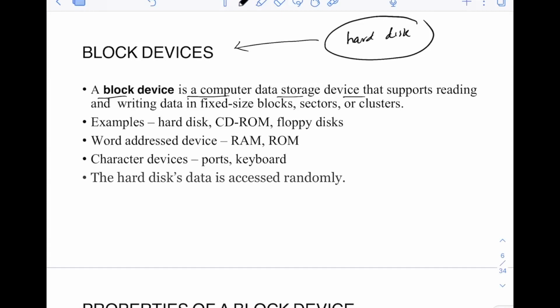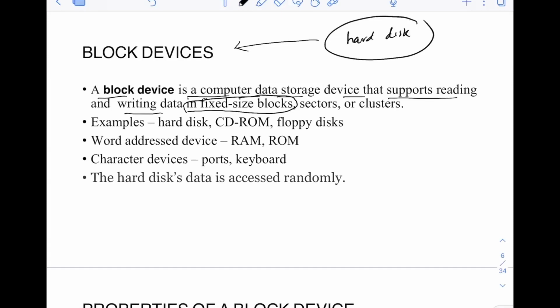A block device is a computer data storage device, used of course for storing data permanently, that supports reading and writing data in fixed size blocks, or sectors, or clusters. This is very important: in fixed size blocks. So if you have to read or write to this block device, the operating system has to do it in terms of a fixed block size.